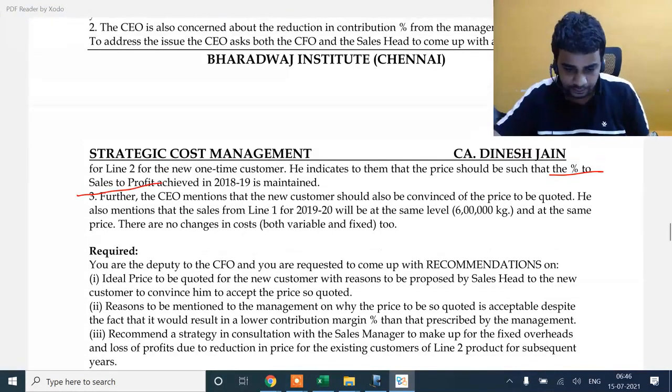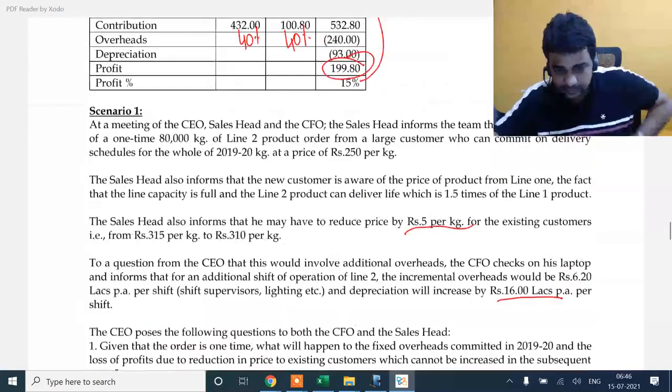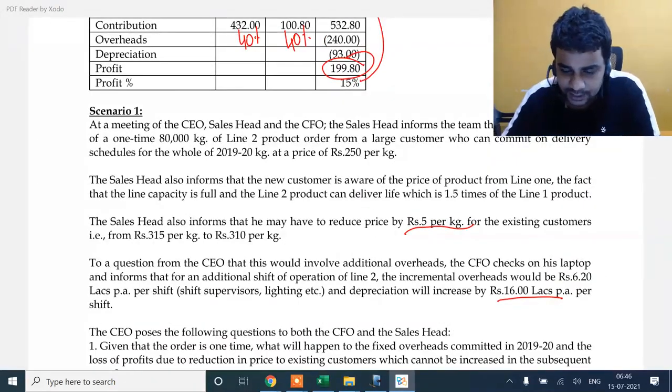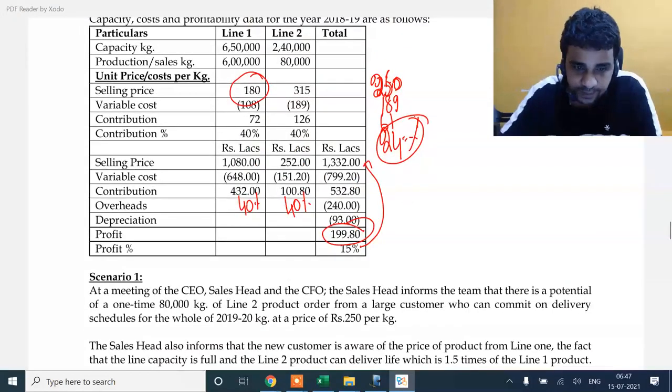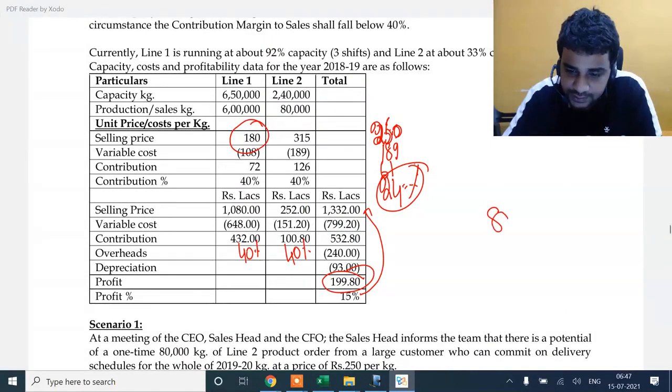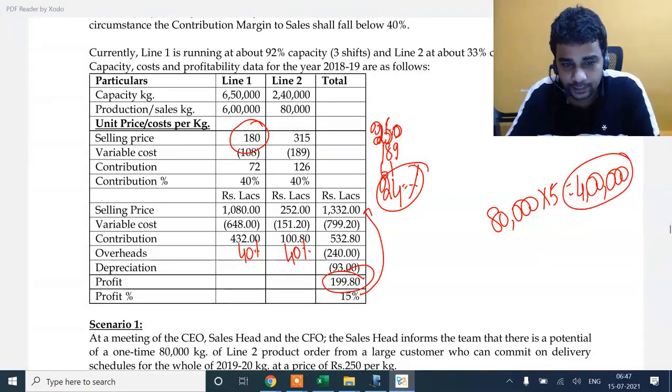Now what is going to happen is, this is a slight bit of an assumption needed. As of now I'm selling 80,000 units, each unit 5 rupees gone, so 4 lakhs is gone. 80,000 units into 5 rupees is 4 lakh gone.